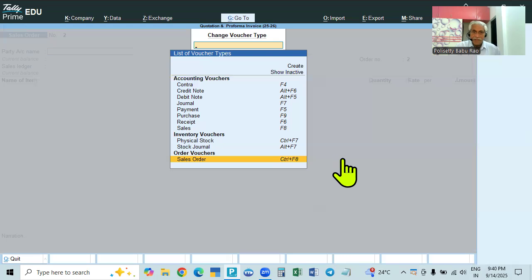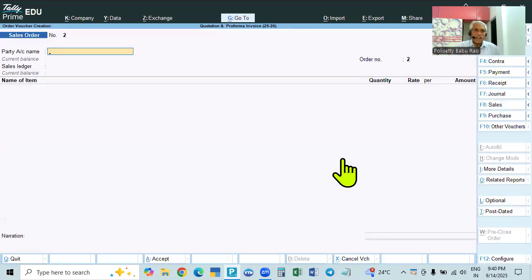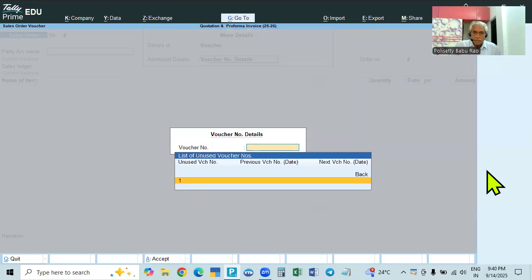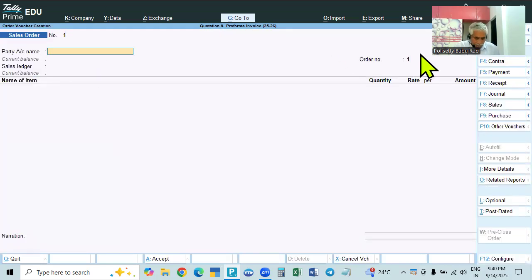Control F8 will be the sales order. Okay, so the sales order is opened. When you open the sales order, I will make it number 1. So for April, we will take up 1st April only. We have taken the sales order.